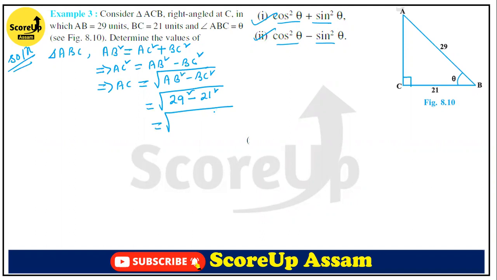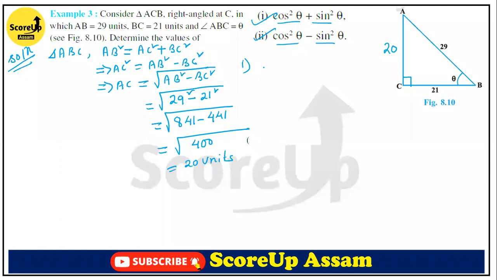29 square means 841, and 21 square means 441. So it will be root over 400, that means 20 units. Is it okay? Now we have found the value of AC is 20 units. Now it will be easy to find the value, so let's solve the first one.